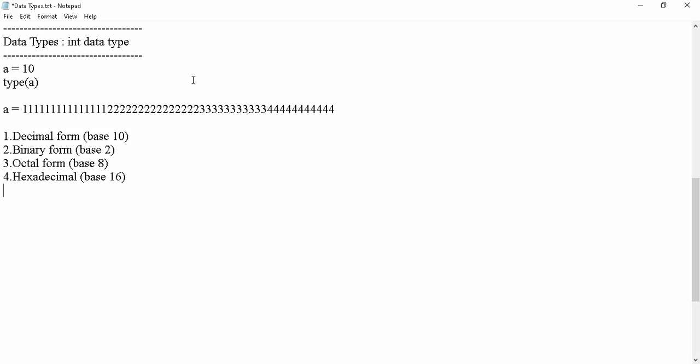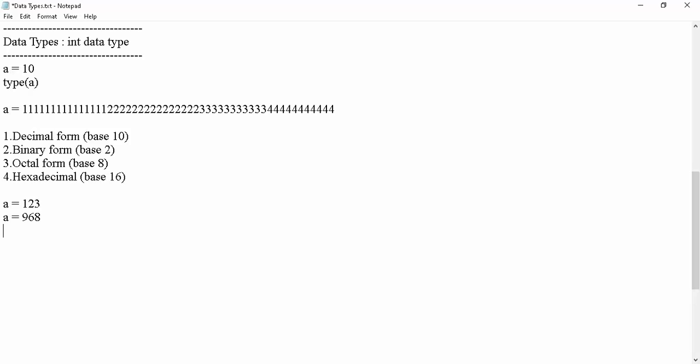Let me talk about these types in detail. The first one is decimal form. Decimal form means base 10. Base 10 is the default number system and the allowed digits are 0 to 9. Suppose I am taking a = 123. It is acceptable. Even a = 968 is also acceptable. Any digit from 0 to 9 is allowed. Since it is the default number system, it is not required to discuss much more about this one.